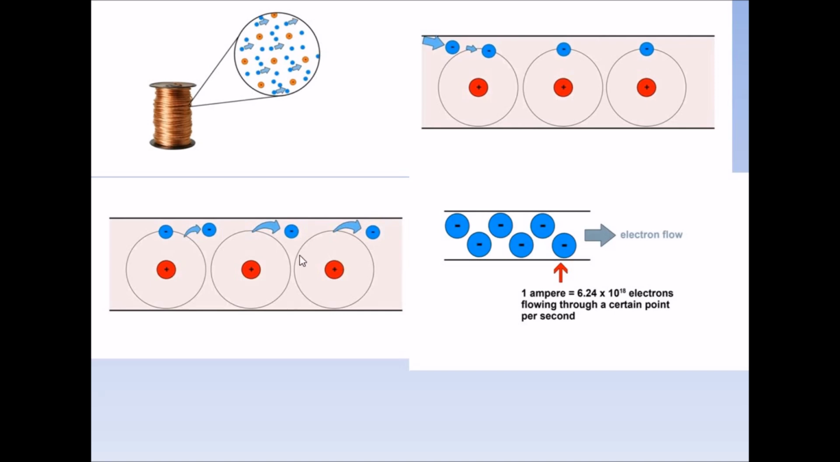If we take a one-atom-wide wire, where atoms are distributed like this, an electron from this atom jumps to another atom, and in the same way an electron gets knocked off from this atom and moves to the next atom. So this is how electrons move. But the real question is, how do these electrons move? For that we need some kind of force which makes them move, and that is done by applying voltage.